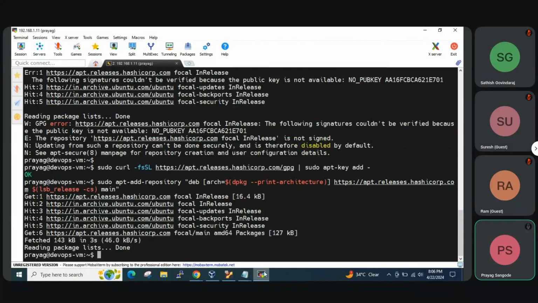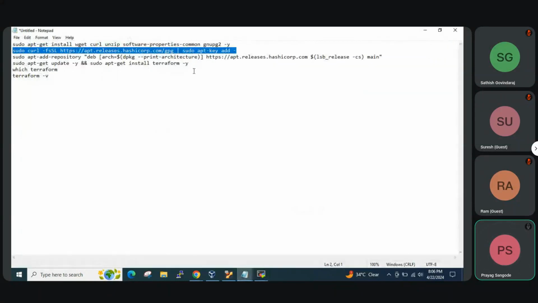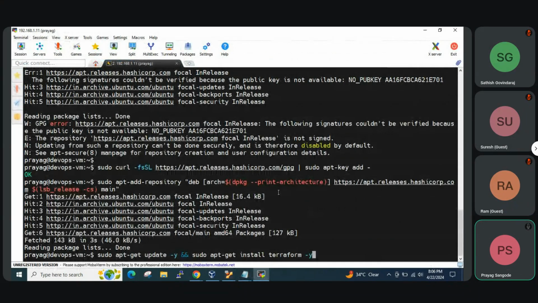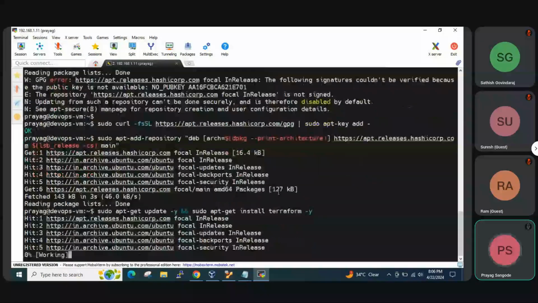Okay, now the repository is added. Let's update apt and install Terraform. apt-get install terraform.